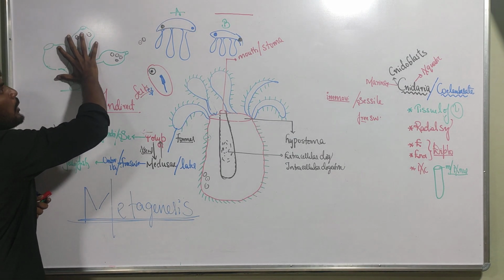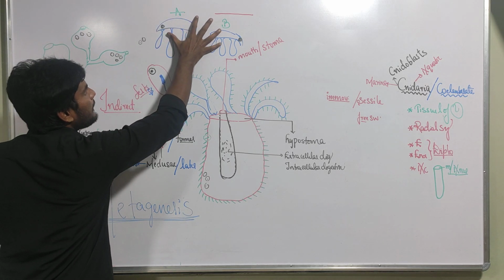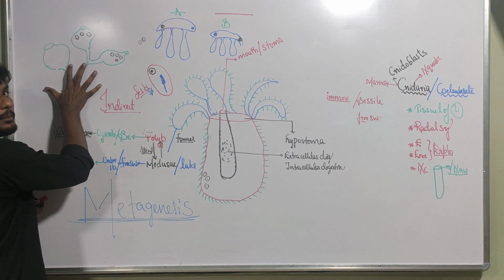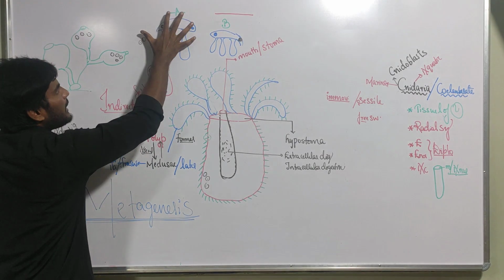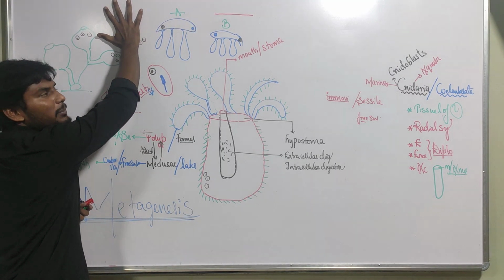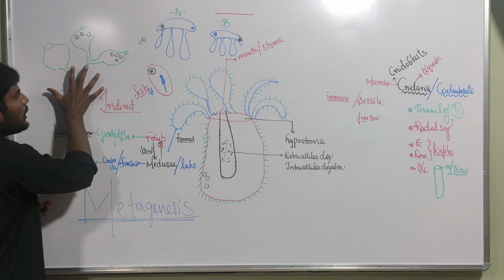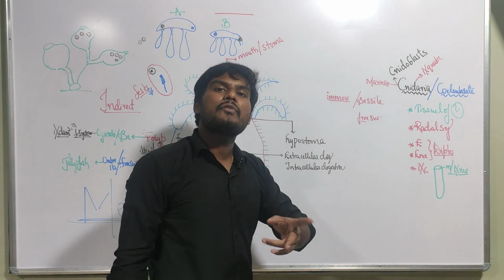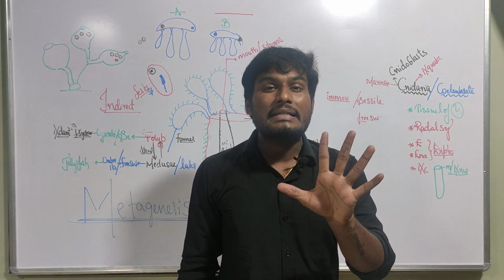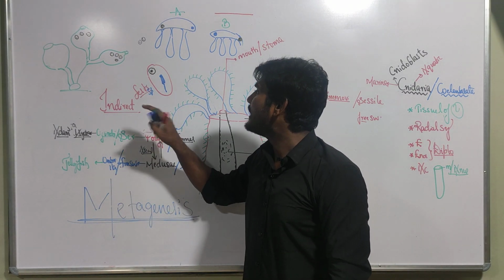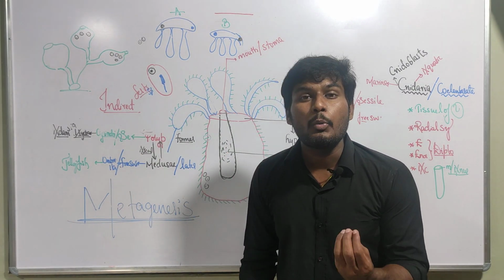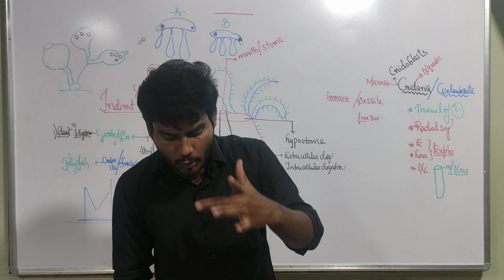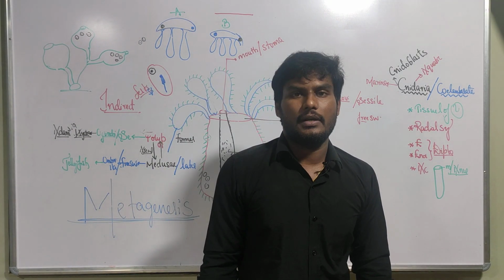Polyp. So polyp is producing the medusa, and medusa is making the polyp. Polyp produces the medusa by which reproduction? Asexual reproduction. Medusa makes the polyp by which reproduction? Sexual reproduction. This alternation of generation is called metagenesis, which is seen in Obelia. The organism name is Obelia, and the common name of Obelia is Cephar.